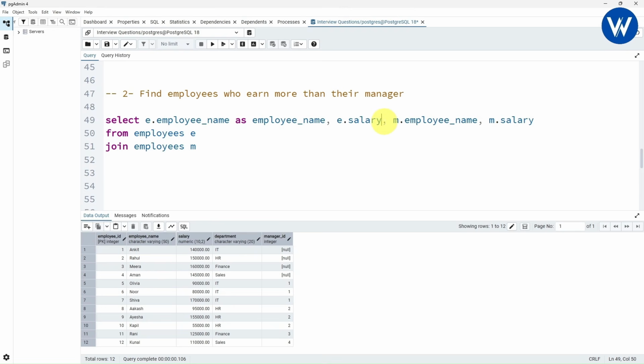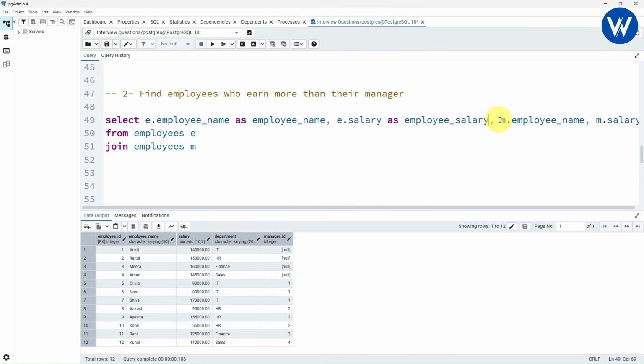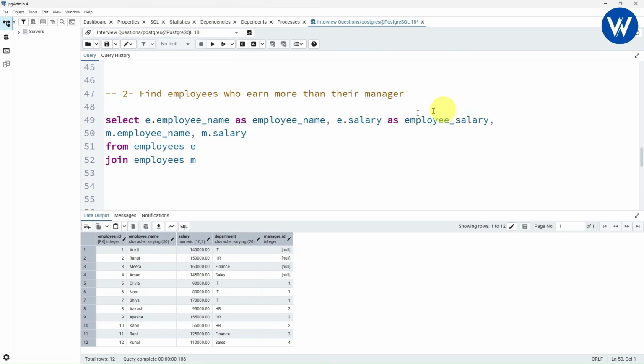Now for the salary, here I will take employee_salary. Perfect. If you want, you can just go to the next line. For the manager, we will give one column name as manager_name. Perfect. In the same way, you can repeat for the salary column, manager_salary, right?